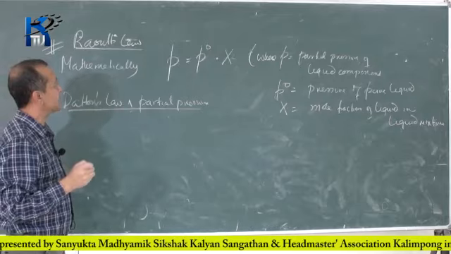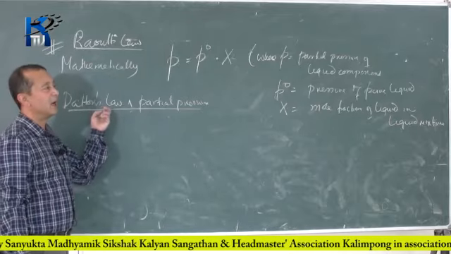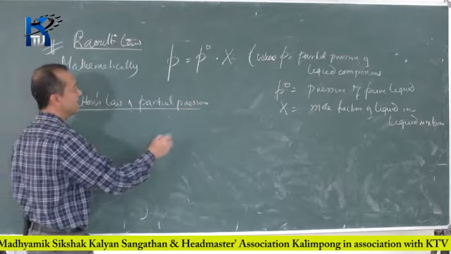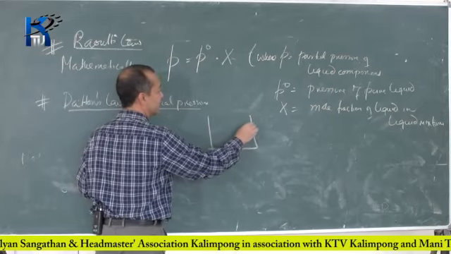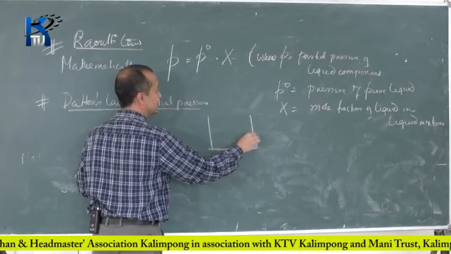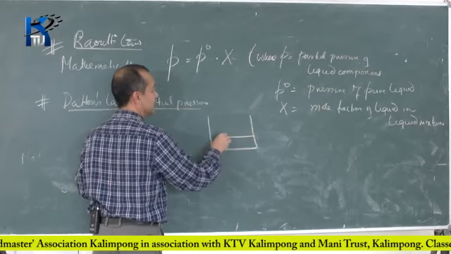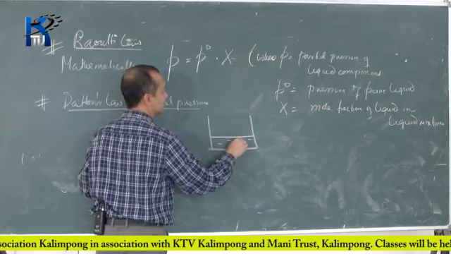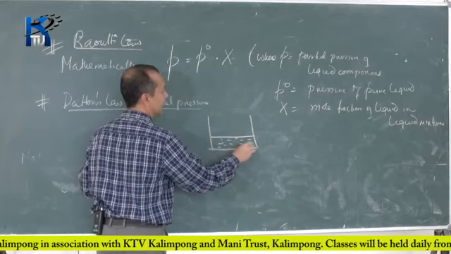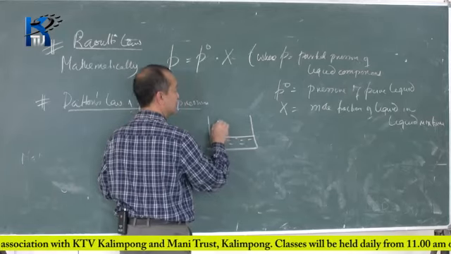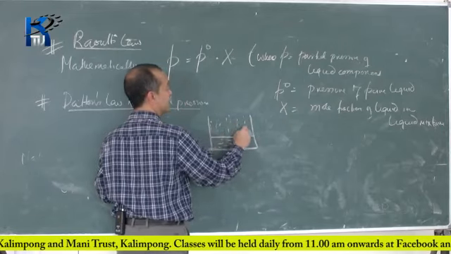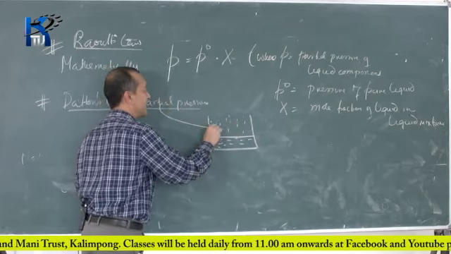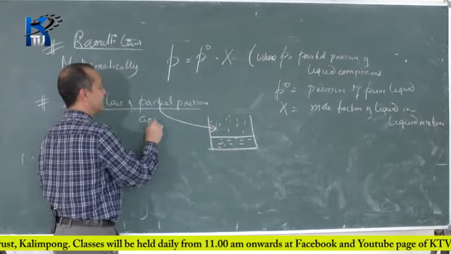Now, from Dalton's law of partial pressure, supposing in this case we have a liquid mixture, and on top of this we have the vapors. Dalton's law of partial pressure is applicable to the vapors.